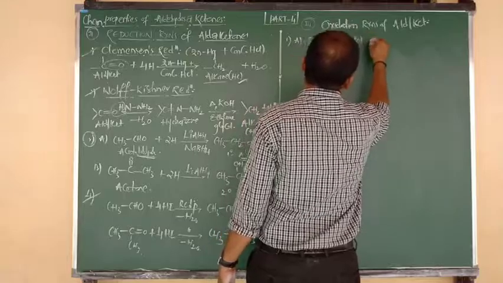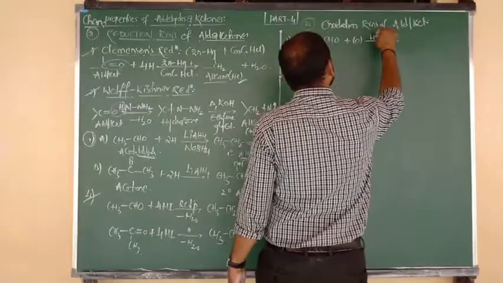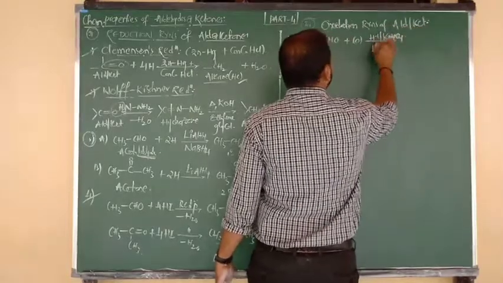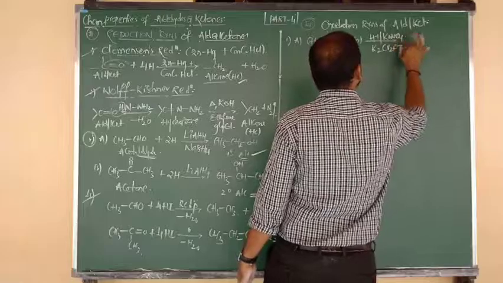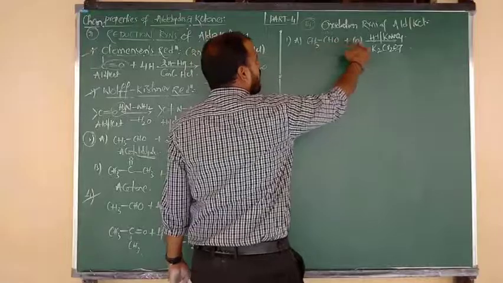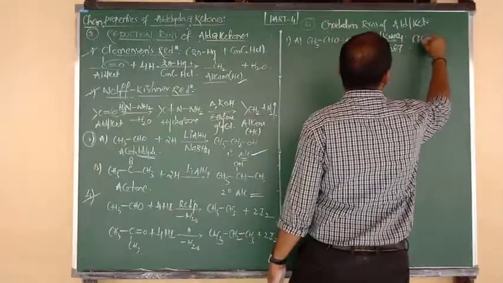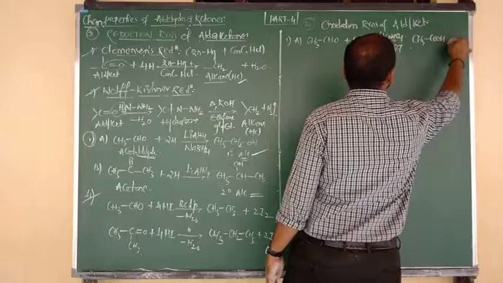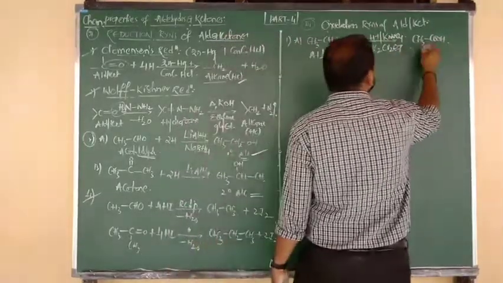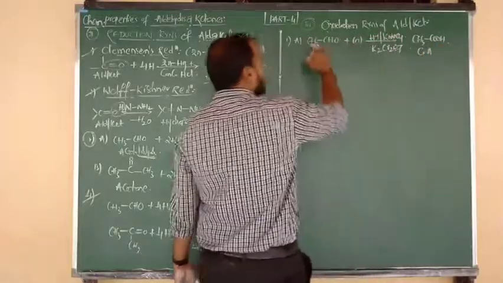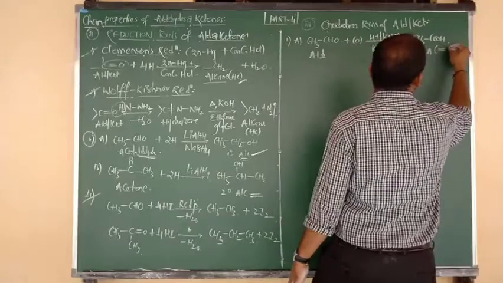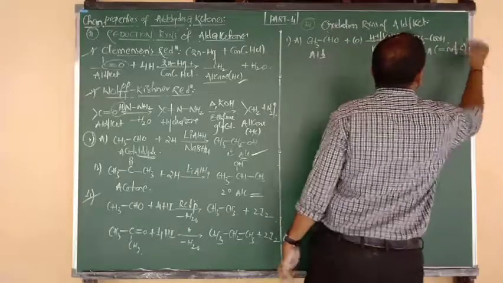Upon oxidation, addition of oxygen takes place by using acidified potassium permanganate, KMnO4, and we can also consider acidified potassium dichromate. Simply addition of oxygen takes place. So aldehydes change into carboxylic acids. CH3CHO, acetaldehyde, upon oxidation changes into acetic acid, nothing but carboxylic acid. The aldehyde contains 2 carbons and the carboxylic acid also contains 2 carbons, meaning both have an equal number of carbons.